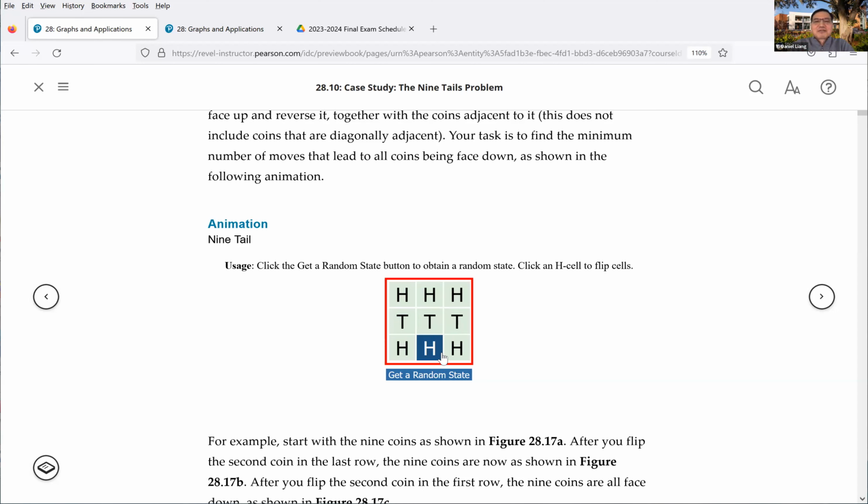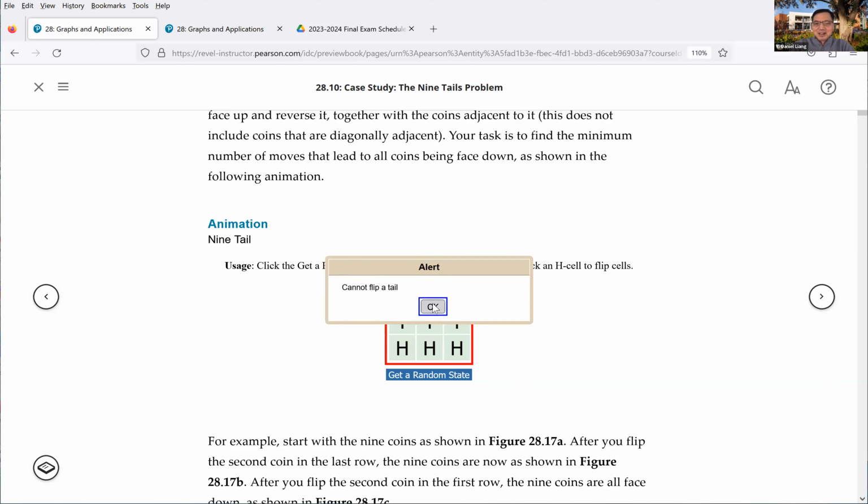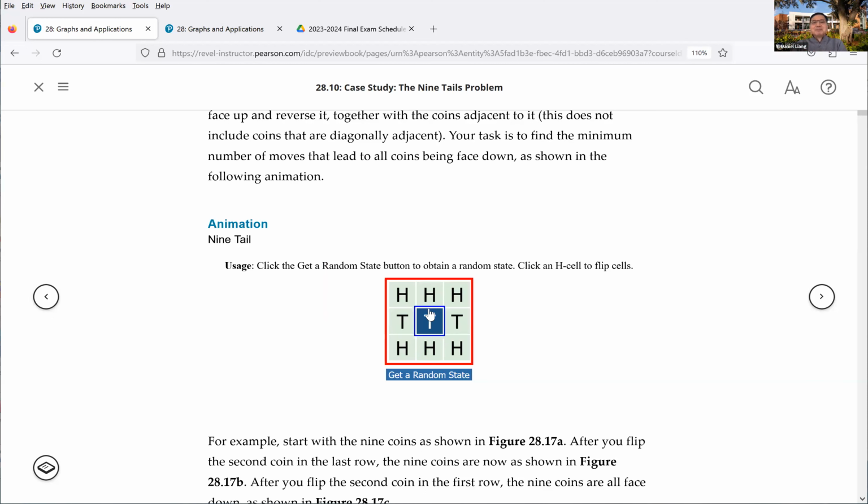The objective is to turn everything into tail. If a coin is already tail, you cannot change it; you cannot flip a tail. You can only flip a head.